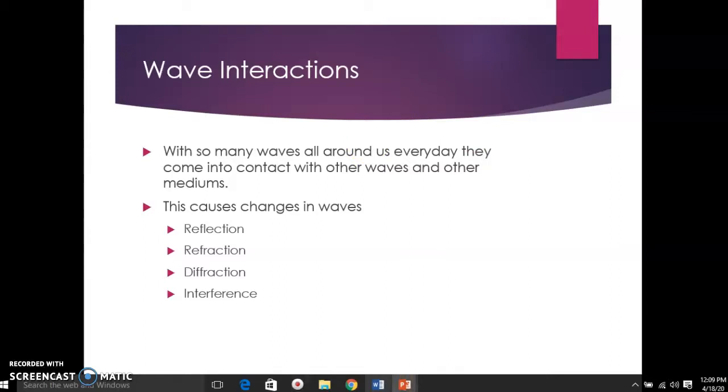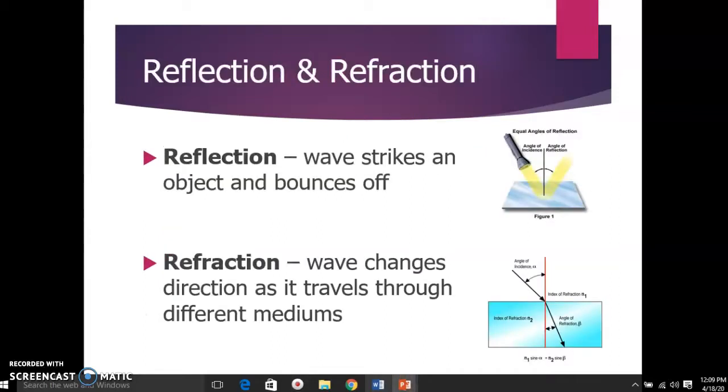Reflection and refraction both happen when a wave meets a new medium. So we've talked about mediums, and we said that there's one kind of wave that needs to have a medium, and that is a mechanical wave. Electromagnetic waves, on the other hand, do not have to have a medium. They can travel without a medium, but they still can enter a new medium. So something like light that doesn't have to have something to travel through can indeed travel through something like air or water, as you've seen, windows, things like that.